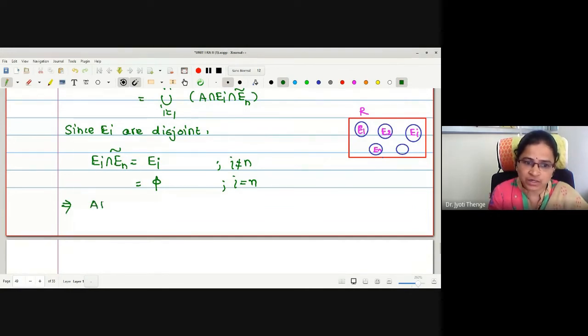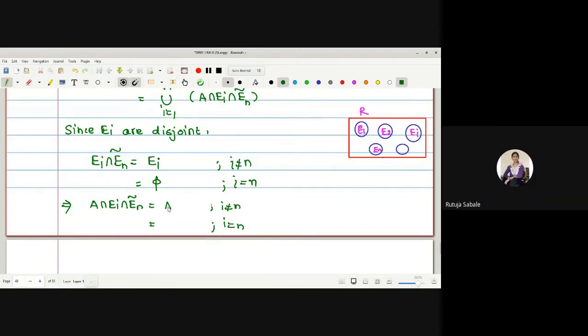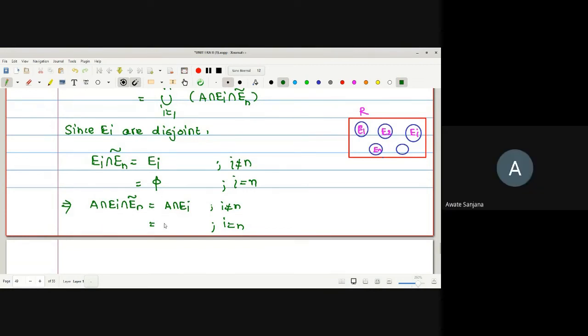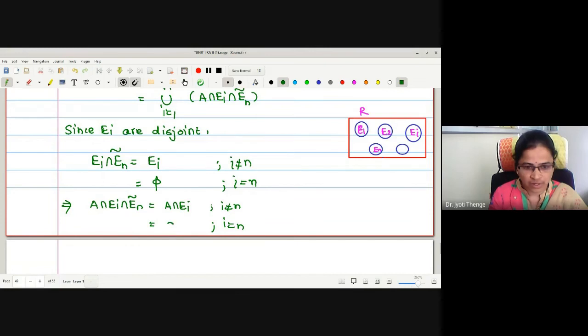A intersection Ei intersection En complement, for i not equal to n and for i equal to n. This is A intersection Ei, right? And here, A intersection empty is empty.